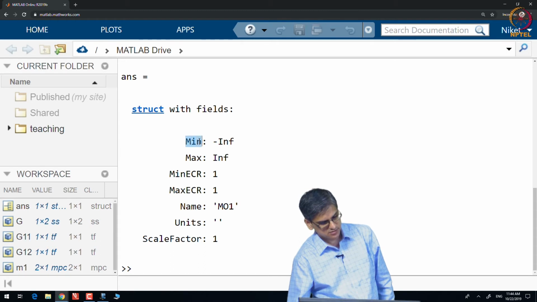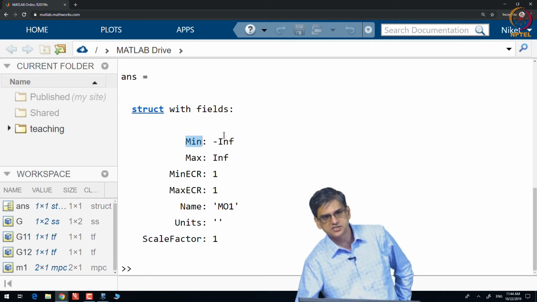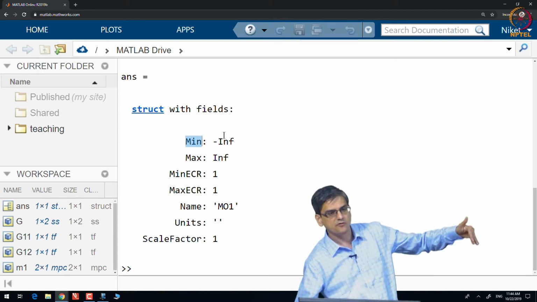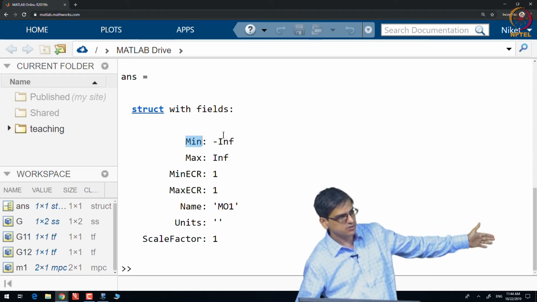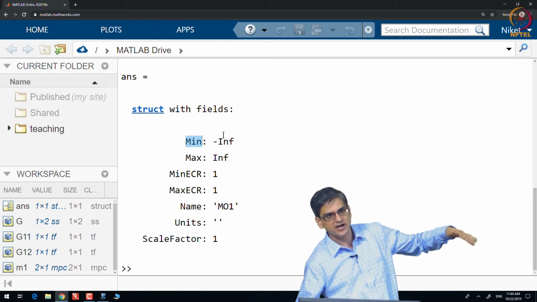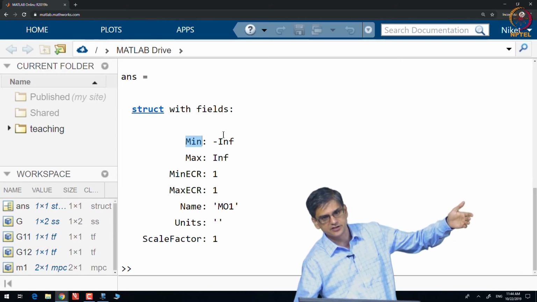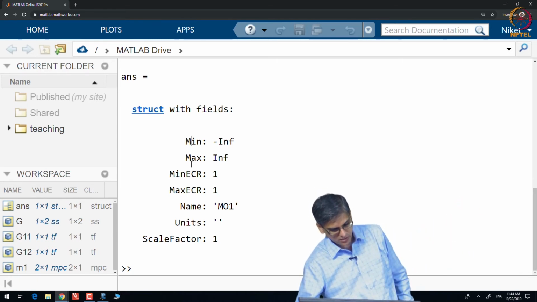What does this mean? The constraint for y min is negative infinity, the constraint for y max is positive infinity. This is for min, this is for max. ECR is relaxations, do not worry about them. Do not worry about scale factor also.